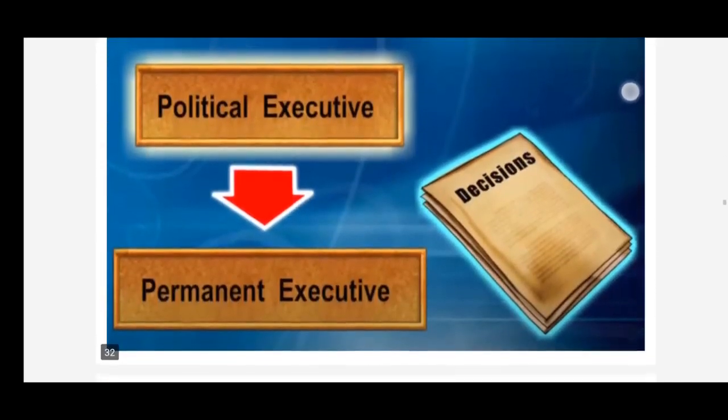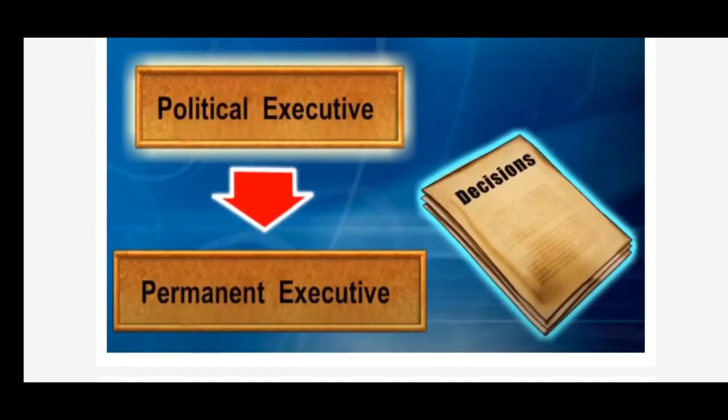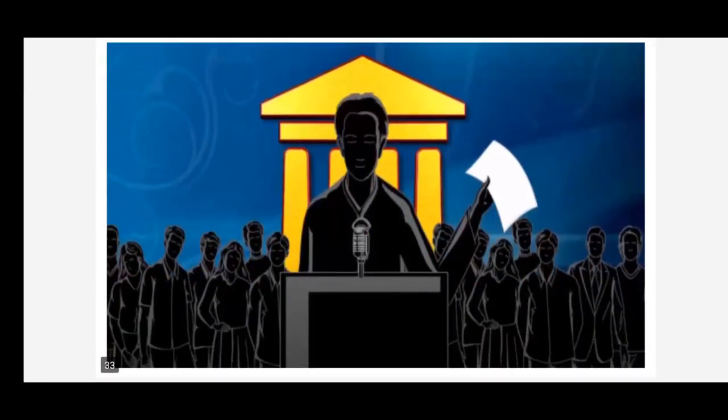These civil servants work under the political executives and help in the administration. The political executive has more powers and the final say in all important decisions. The ministers make the final decision as they are the representatives of the people. This is what happens in a democratic form of government, children.